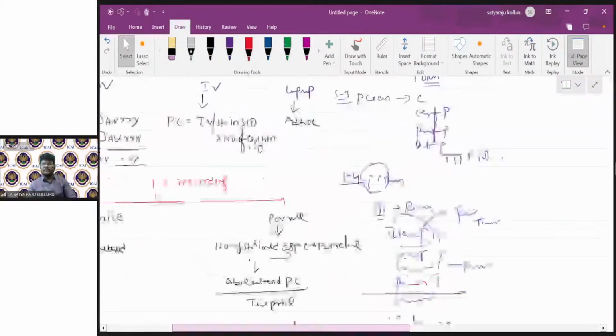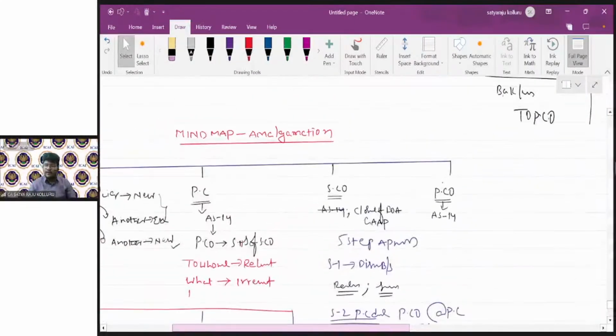This is the 5-step approach we should follow in the selling company's books. Guys, don't be confused. Irrespective of the type of amalgamation, irrespective of the method of PC, there is no change in the accounting treatment in the books of the selling company.